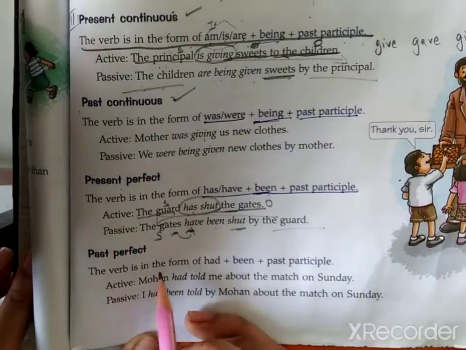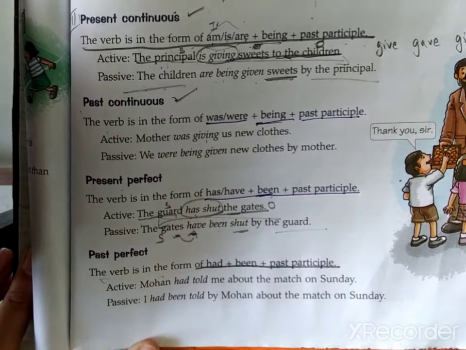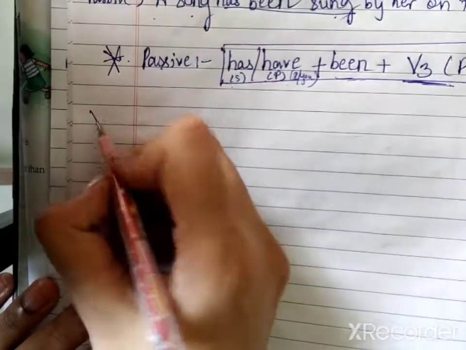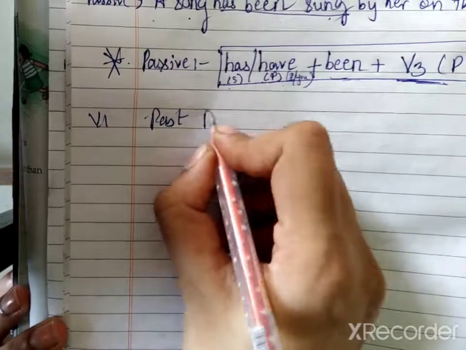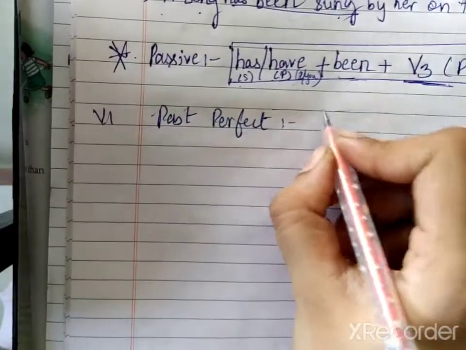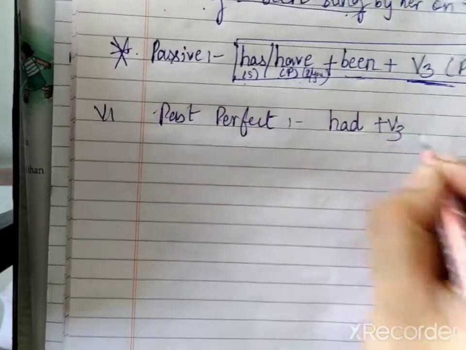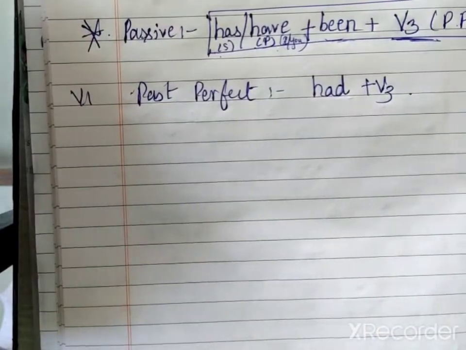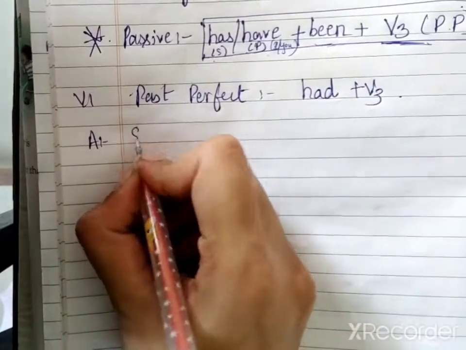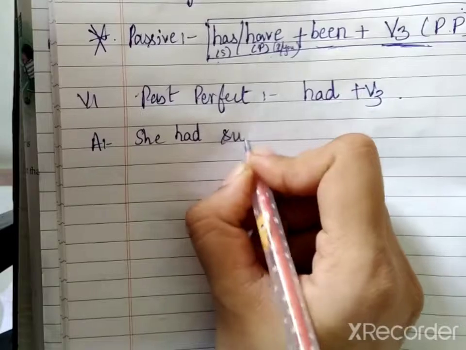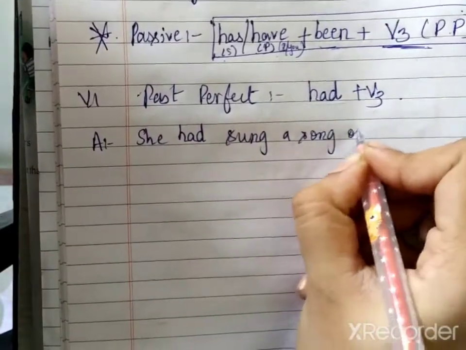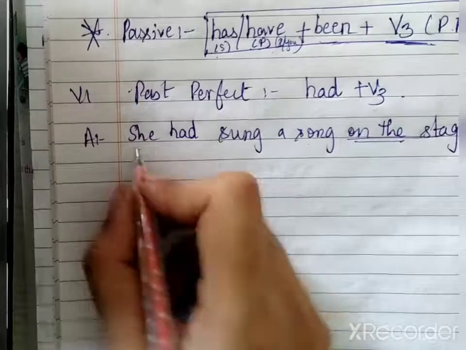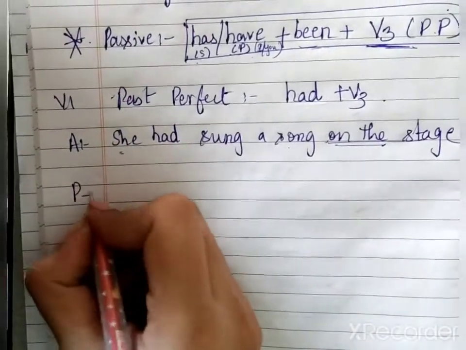Clear? Now let us come to the past perfect. The verb is in the form of had plus been plus past participle. So the sixth that you are going to study is past perfect. In past perfect, in simple sentences, it is had plus V3. What is the past form of has and have? Had. Okay, it is the same, no tension of singular or plural, right? So it is easy for us to make. Let us write now. She had sung a song on the stage. If this part is not there, it is still fine, because the object and subject have all come here. Now how will you convert it into passive?